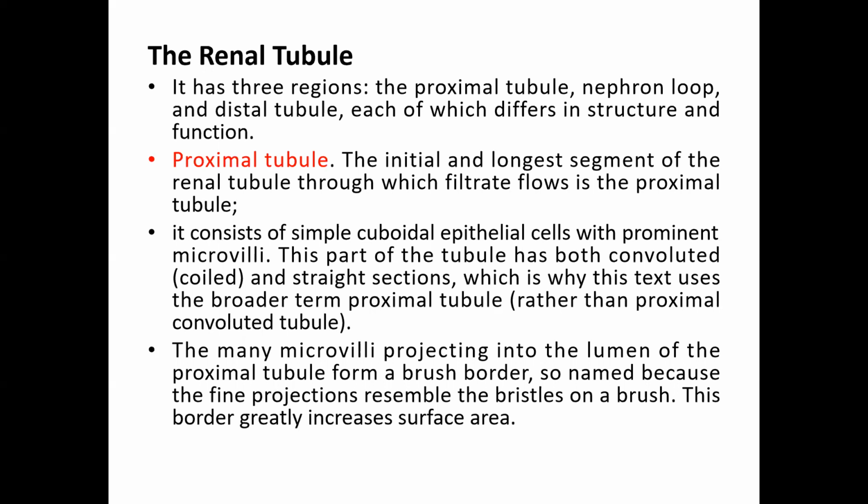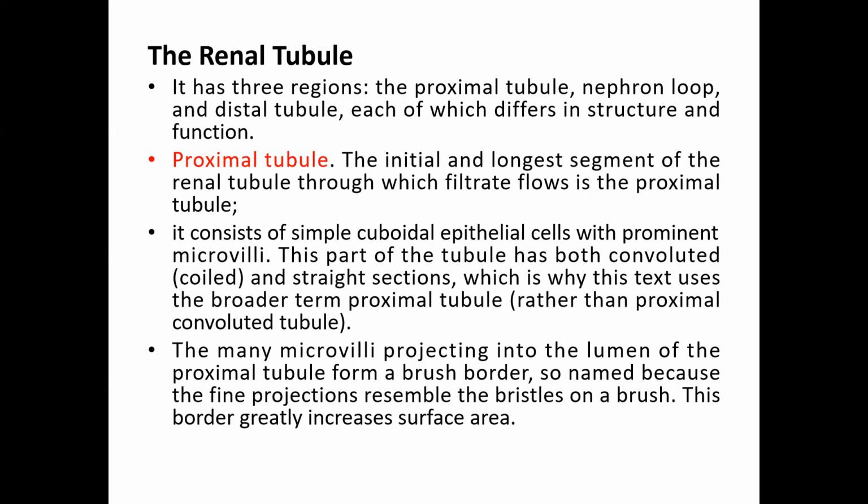If you see these three different regions, definitely they are going to differ in structure and function. The first one is the proximal tubule, the initial and the longest segment of the renal tubule through which the filtrate flows. It consists mainly of simple cuboidal epithelial cells with microvilli.